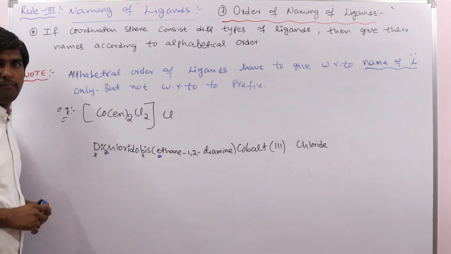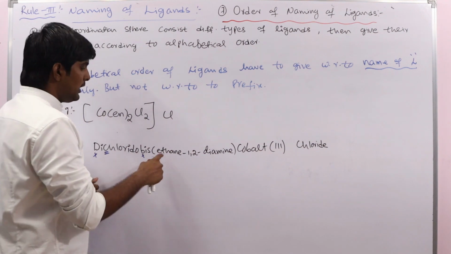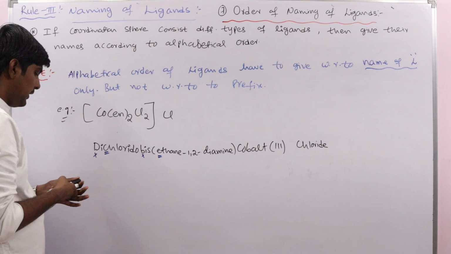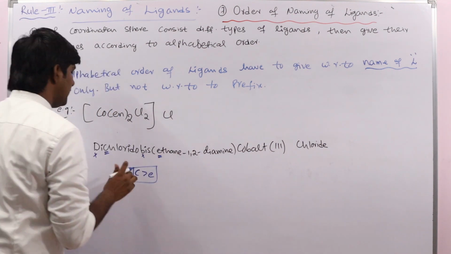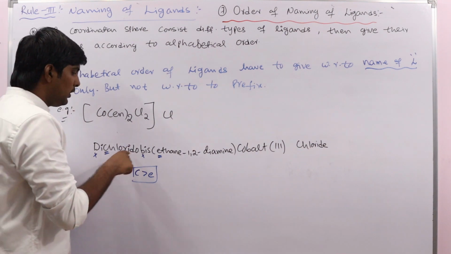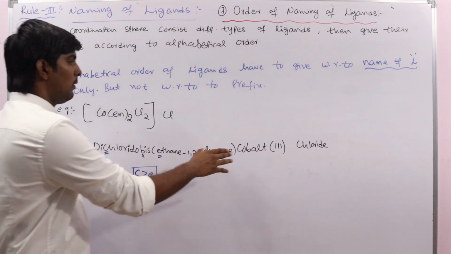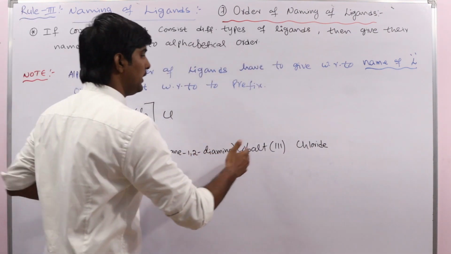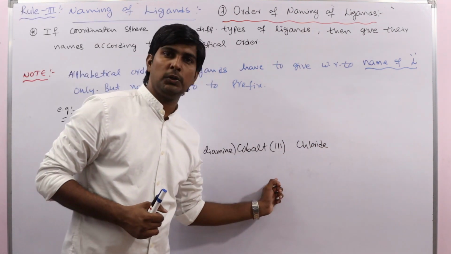Di is just a prefix, right? What is the name of the ligand? Chlorido. And here the name of the ligand is ethane 1,2 diamine. So which comes first? C comes first when compared to E. So that's why first we write dichlorido bis(ethane 1,2 diamine) cobalt(III) chloride. See here we left space between the cationic sphere and anionic sphere, which we already discussed in the very first rule, right?